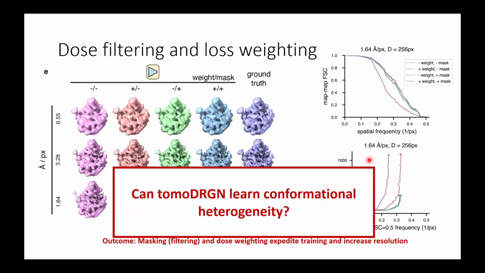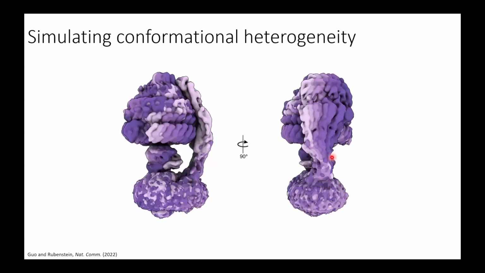Okay, so this was with sort of compositional changes. Can we learn conformational heterogeneity? Here we took a beautiful data set, it's my favorite molecule, ATP synthase, from John Rubinstein's group. For those that aren't familiar, this is a sort of rotary motor that has this complex rotation. The Rubinstein group solved a series of structures of it. Here, these atomic models are colored from purple to orange as it goes through this rotary motion.